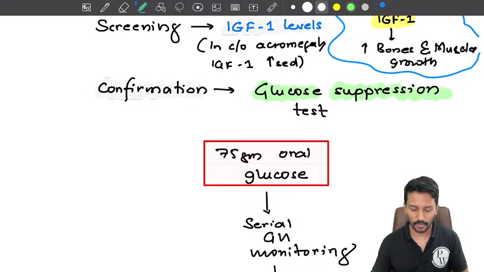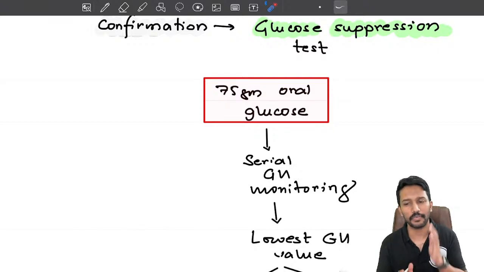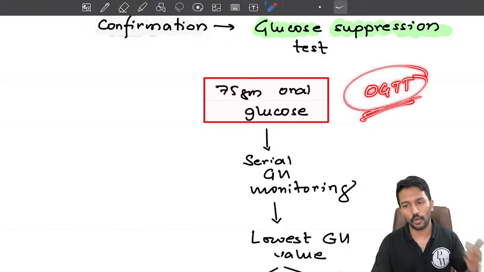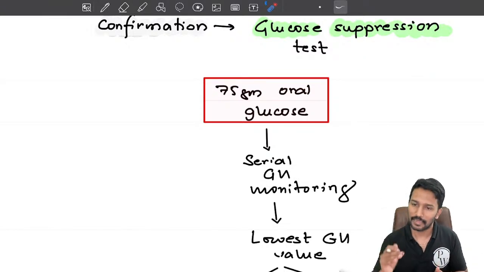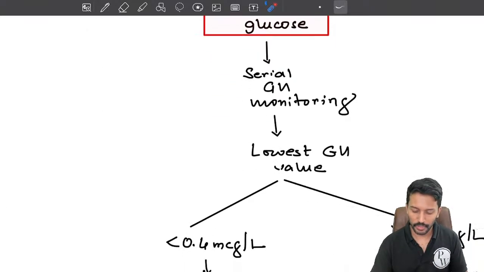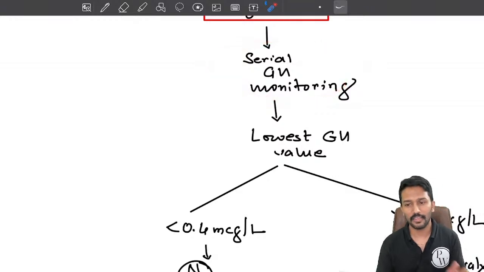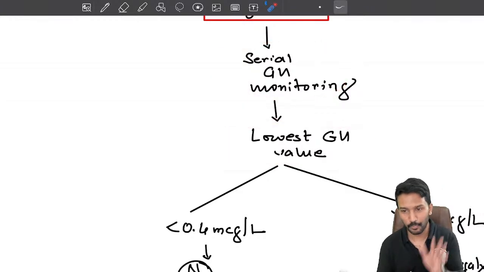So I will use glucose. What I will do is I will give 75 grams of oral glucose. Remember, in medicine 75 grams of glucose is standard when we do the oral glucose tolerance test, right? For diabetes diagnosis or GDM diagnosis, we give the 75 itself. Okay. So after giving 75 grams of oral glucose, what do I expect to happen to the growth hormone levels? Come down significantly, right? So I will monitor the growth hormone levels for 2 hours at every 15 minutes interval, serial monitoring. And in this 2-hour period, I will measure the lowest growth hormone value. That is the suppressed value, right?